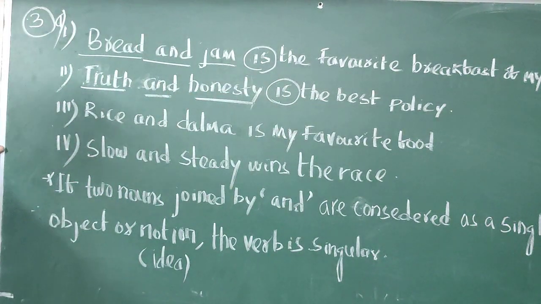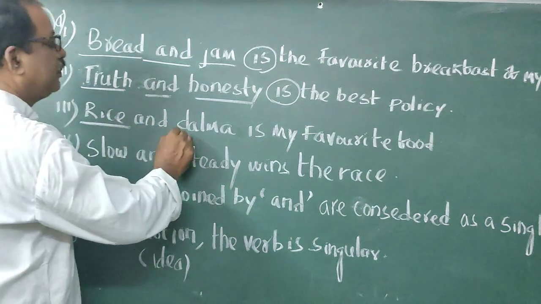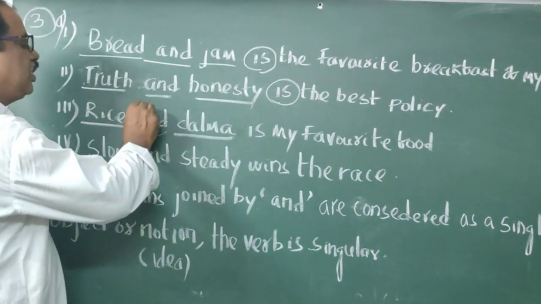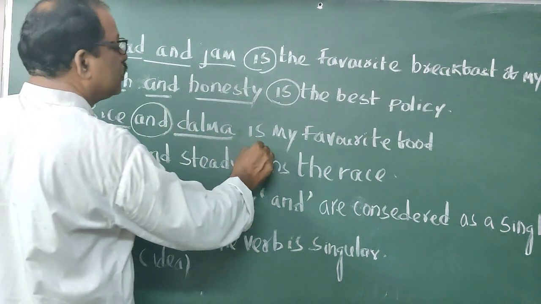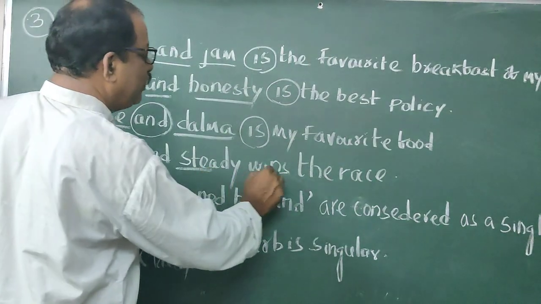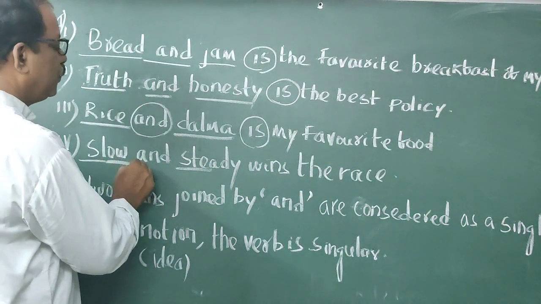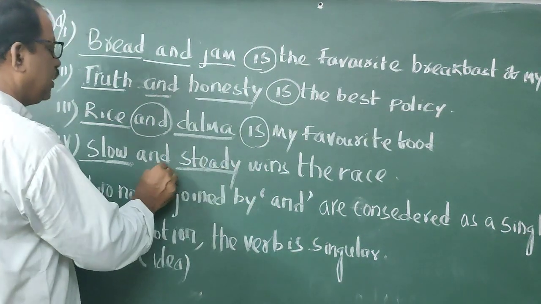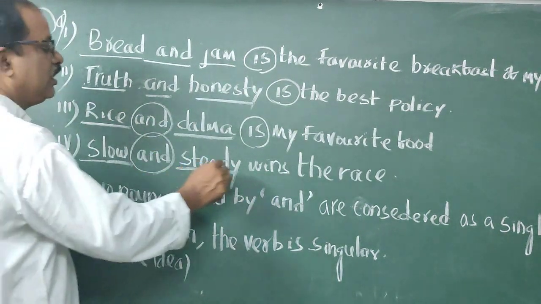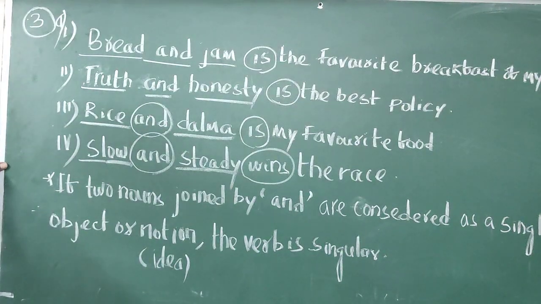Rice and dalma is my favorite food. Rice is a food, dalma is a food, joined with the help of and, and the verb is singular. Slow and steady wins the race. Slow is a noun, steady is a noun, joined with and, and the verb is singular. So students, what is the rule here?